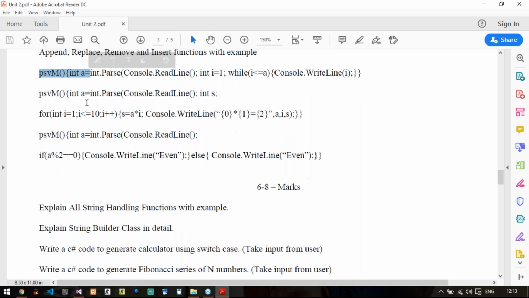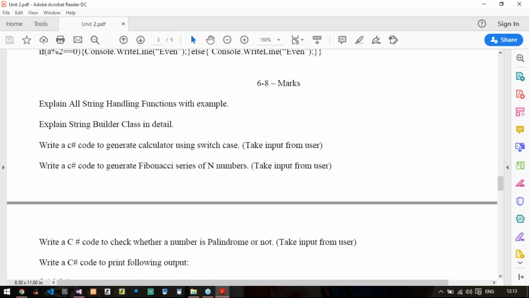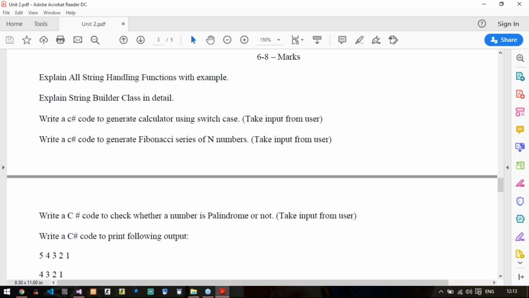Right. Then come the 6 to 8 marks questions: 6 marks if it is mid, 8 marks if it is the final exam. So the first question is explain all string handling functions. As discussed in class, there are about 13 string handling functions. You have to write a minimum of 8. That's it. Minimum 8 out of 13.